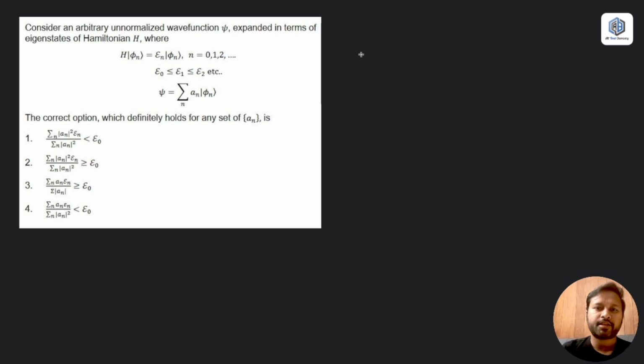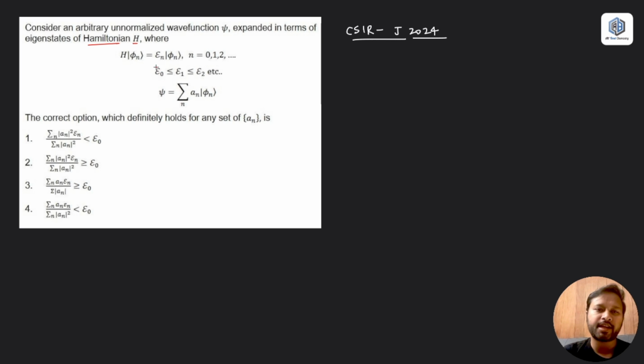This question was asked in the CSIR June 2024 exam, and it says: consider an arbitrary unnormalized wave function psi expanded in terms of the eigenstates of the Hamiltonian H, where H, when it operates on the wave function psi n, gives you epsilon n psi n, where n is 0, 1, 2, 3, 4, and so on.